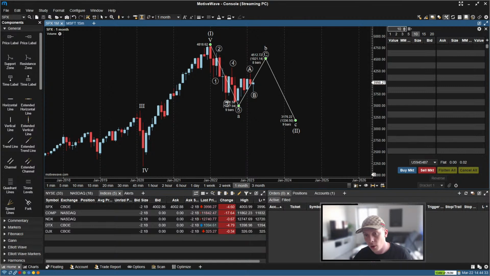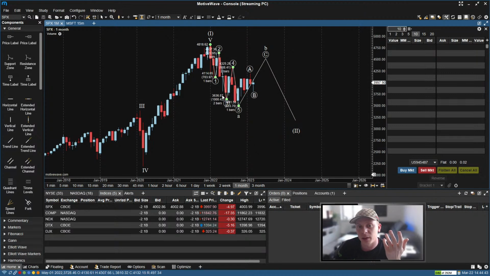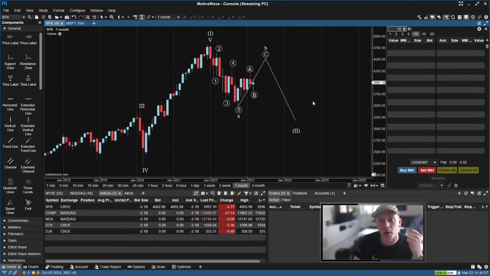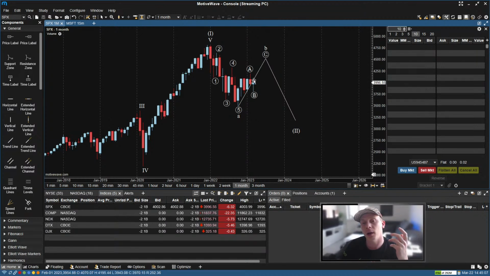Now, which means if we can fit, following the rules, a leading diagonal in this wave A, it would be a decent indicator that we are on track, that this is indeed only wave A of a corrective ABC pattern. It could still at some point then turn out into a double zigzag or triple zigzag or triple three. Triple zigzag was the option here, or triple three was the option here. Doesn't really matter. So it could still turn into one of the later or lower percentage possibilities. But overall, it would already tell us what's supposedly going to happen next.